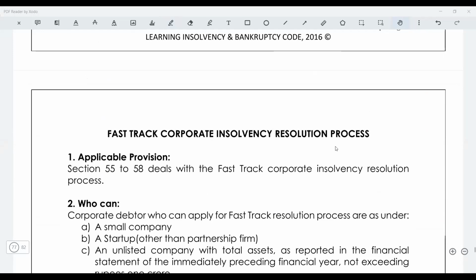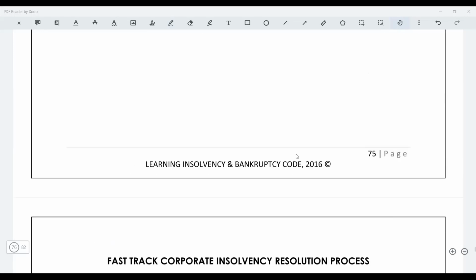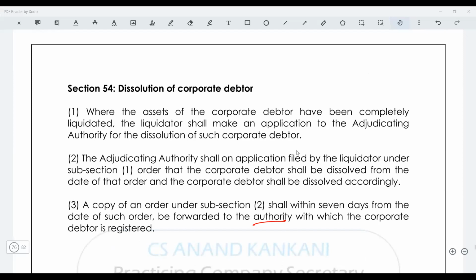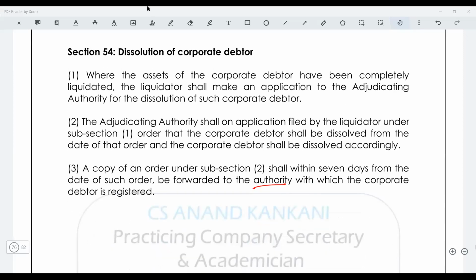Right now we have the fast track CIRP process. The fast track CIRP process will start from tomorrow. Just revise this part. Do it today itself. I'll tell you it won't take more than 1 hour to revise the entire liquidation process. And the questions I've already told you, which are likely to be asked in the exam. Is this clear? Sure, sir.